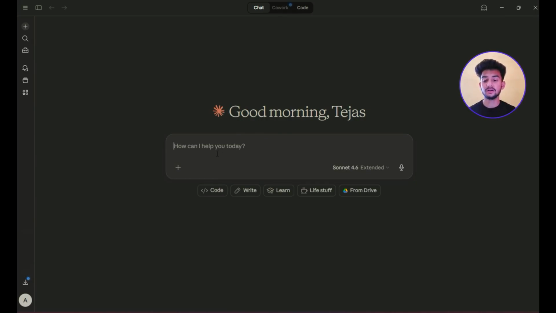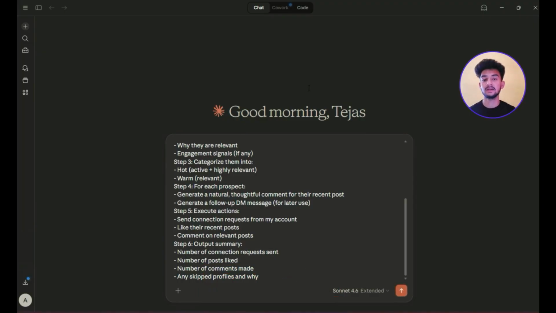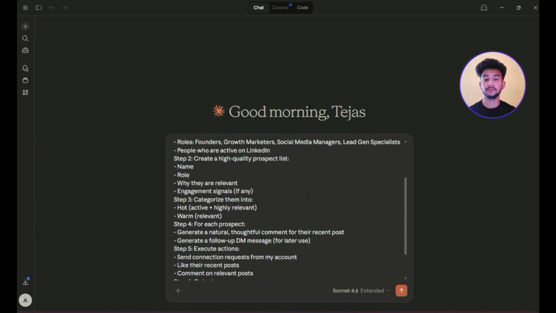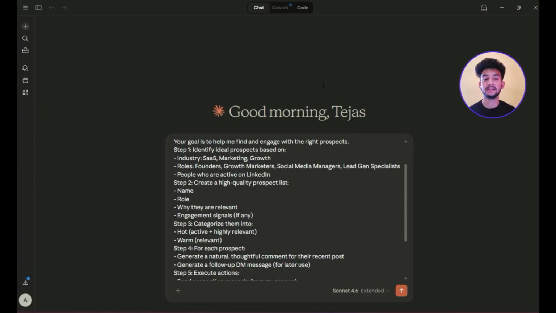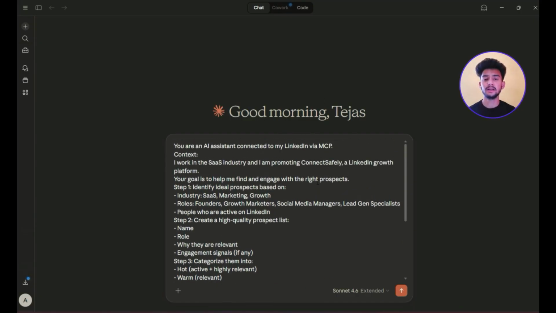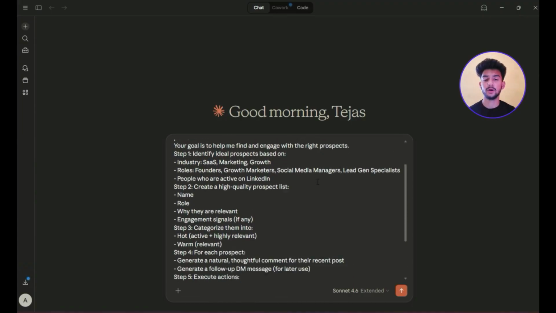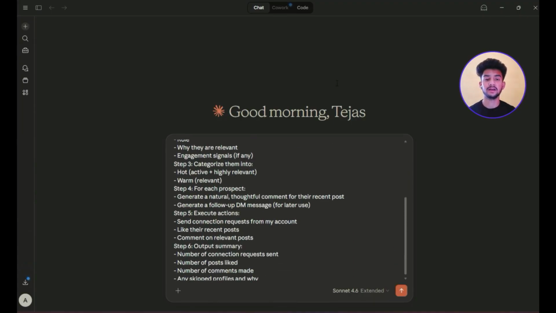I am giving Claude a single prompt where I ask it to find people in my target industry, filter them based on relevance and activity, categorize them into hot and warm leads, and then go a step further. Engage with them by sending connection requests, liking their posts, and even commenting on them. So instead of me spending hours searching profiles one by one, Claude is going to handle the entire workflow. Let me run this and show you what happens.